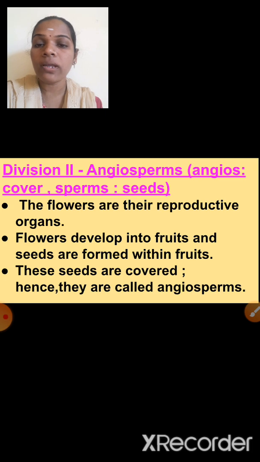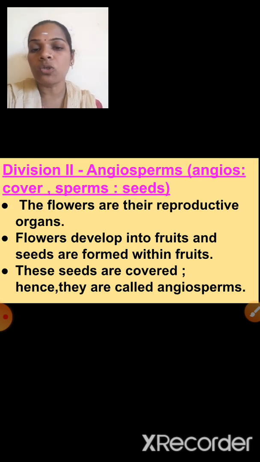Next division is what? Angiosperms. Here angios means cover. Angios means what? Cover. Sperms means seeds. So what are the characteristics of angiosperms?